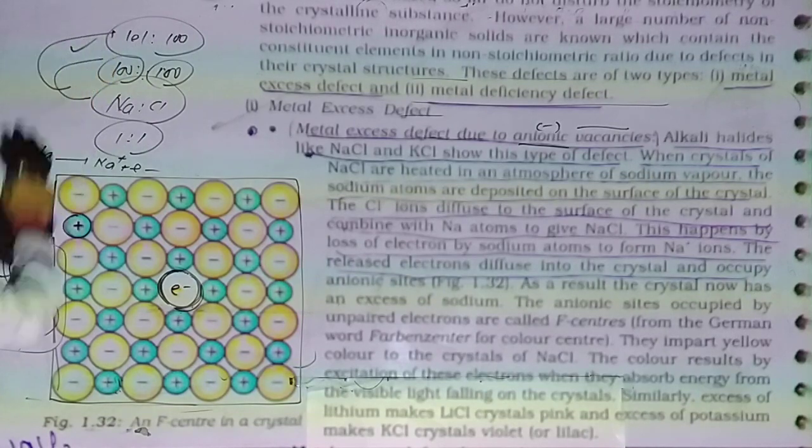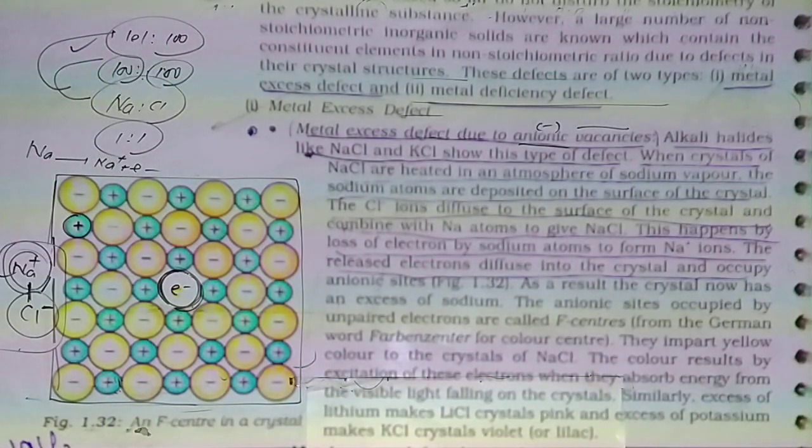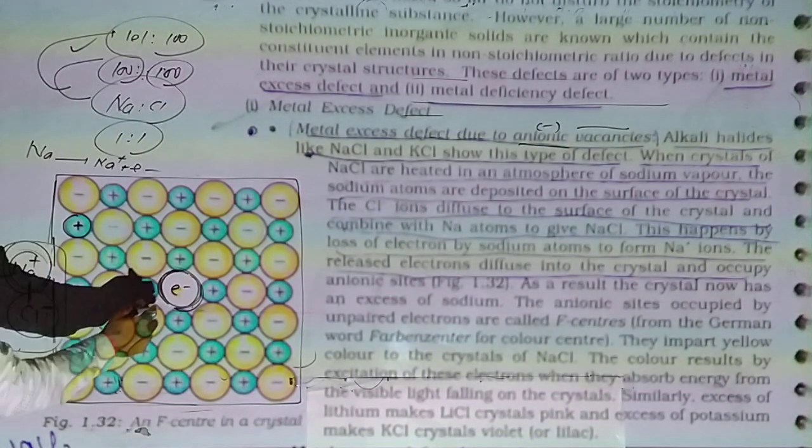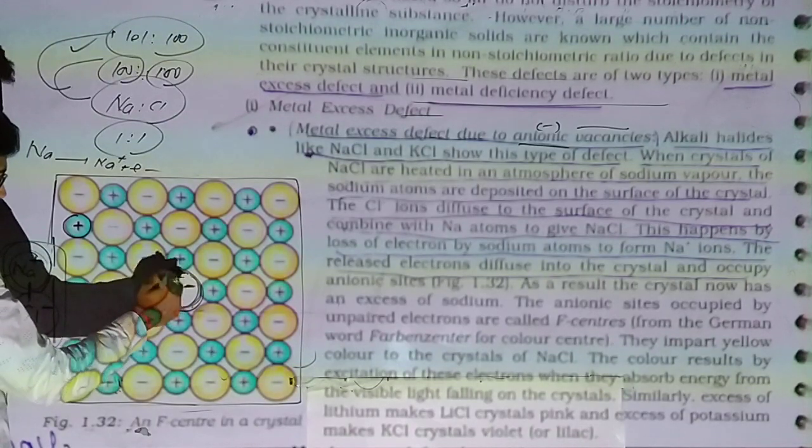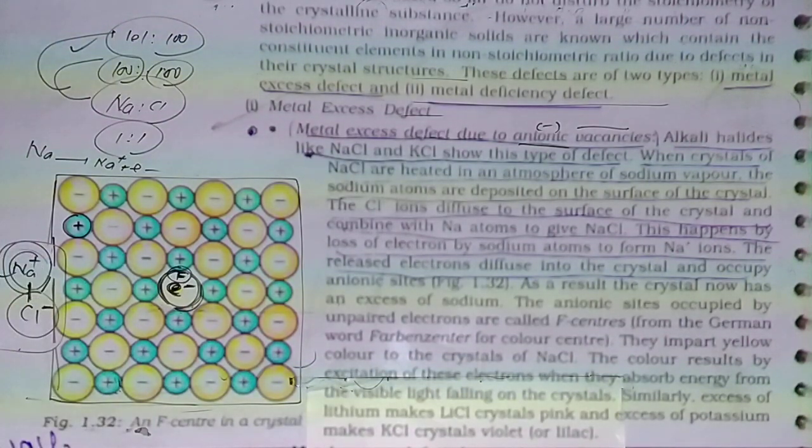Here the ratio is changed due to excess of metal ion. And this vacant space is called the F center. In German it is called Farben center. In Gujarati it is called color center, Rang Kendra. Due to the F center it appears colorful. 100% pure NaCl is colorless, but due to anion vacancy, the metal excess defect, in sunlight this crystal appears yellowish.